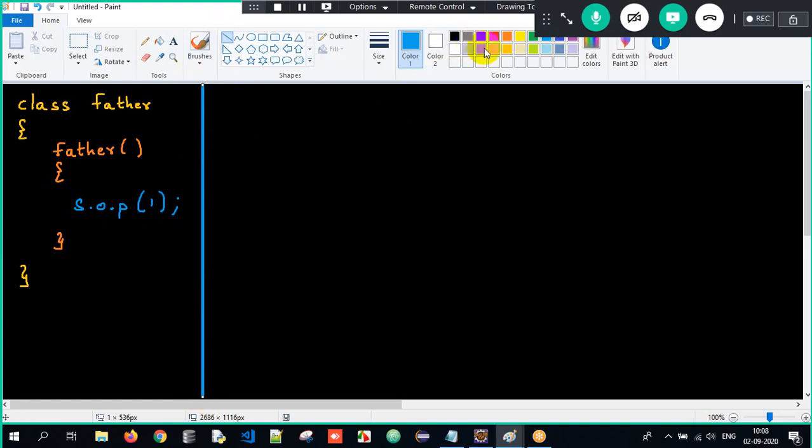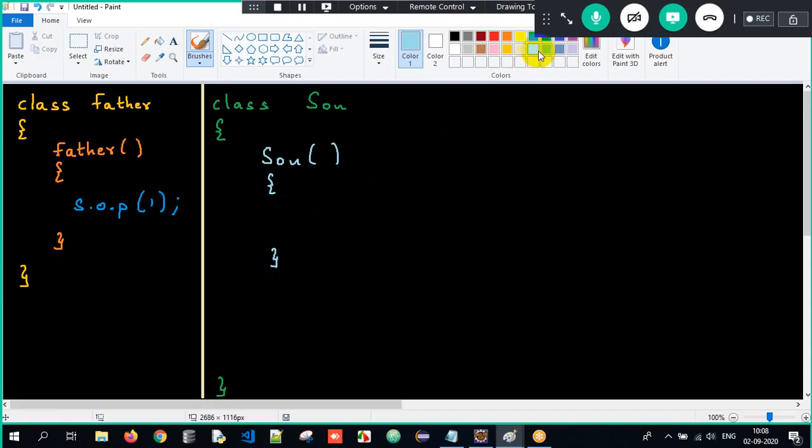Now the next set is I will create one more class called Son. Open curly braces and close curly braces. Even Son will have a constructor, open parenthesis close, open curly braces, close.